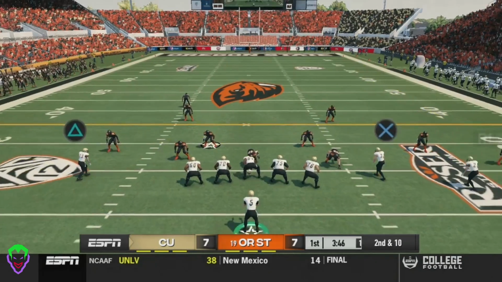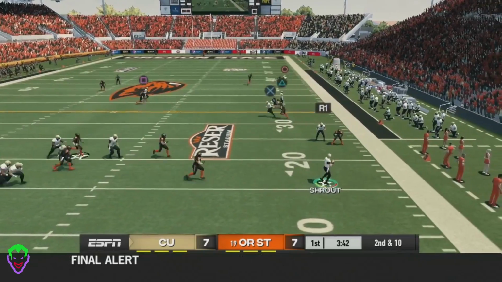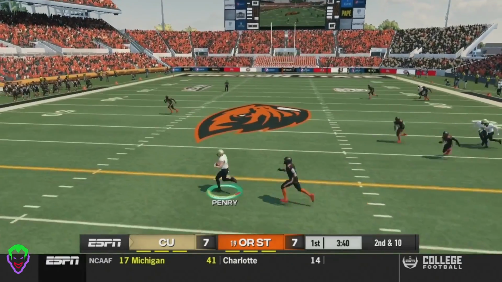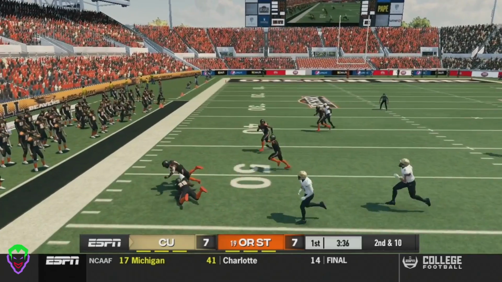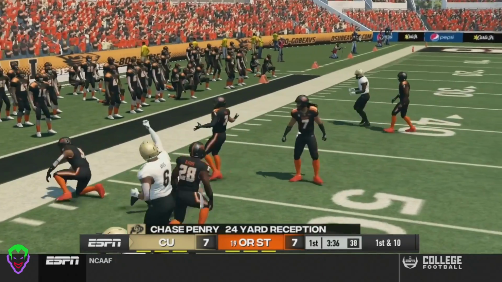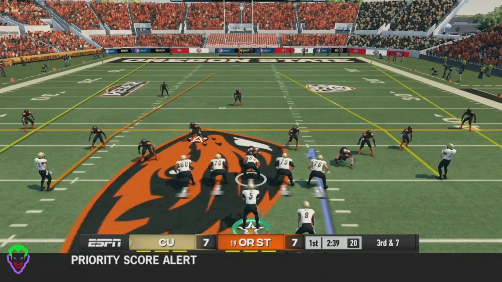On 2nd and 10 here, Trout drops back, scrambles out to the right, trying to find an open man, can't find anyone. Throws it to Penry, who gets a 1st down and more. Tries to shake off a tackler, gets to the outside, gets down to about the 49-yard line to set up a big Colorado 1st and 10. 2 plays later on 3rd and 7.